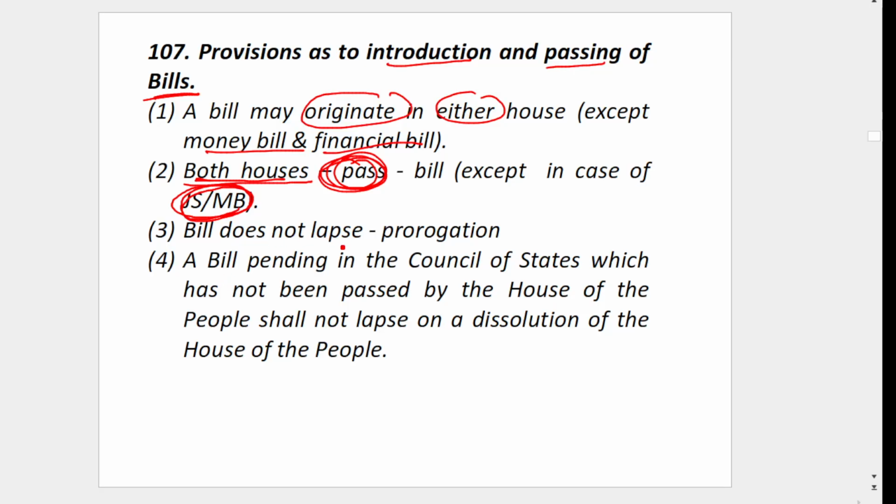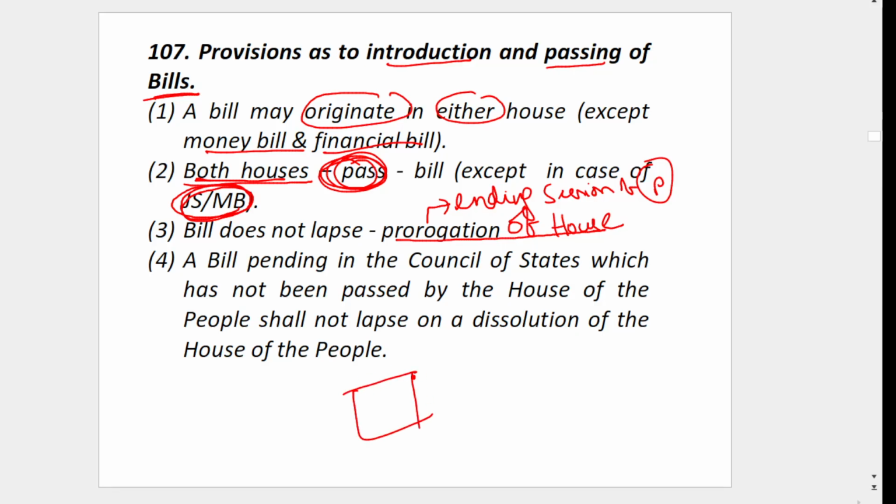Then a bill does not lapse on prorogation of the house. Prorogation means, as I discussed in the last class, ending the session of parliament. That is prorogation of the house. At that time the bill does not lapse. Let's say there is the upper house, we know, Rajya Sabha, and the lower house, Lok Sabha.